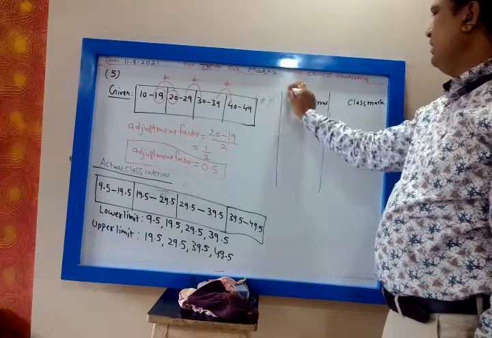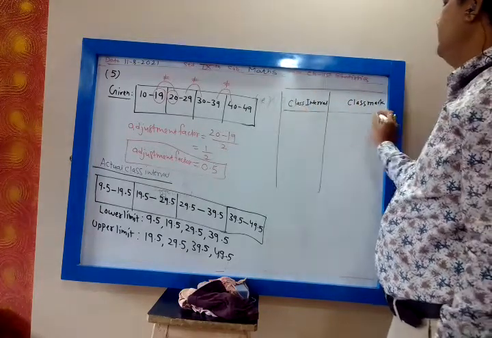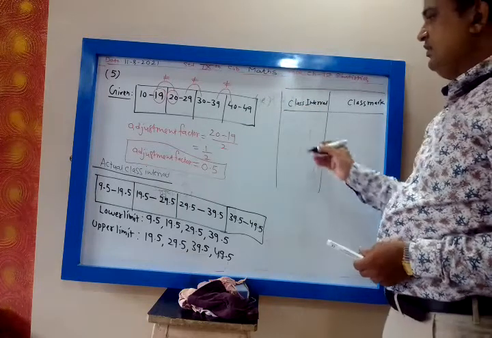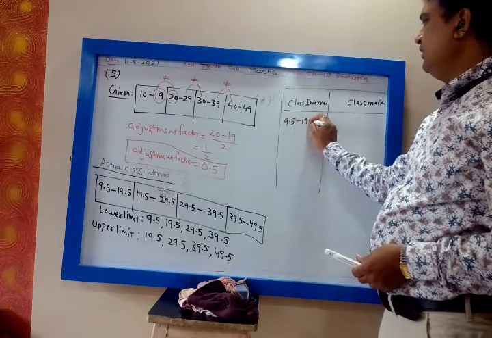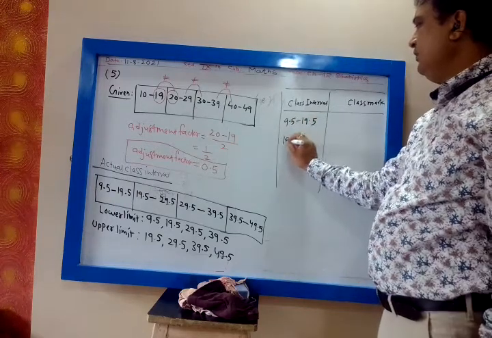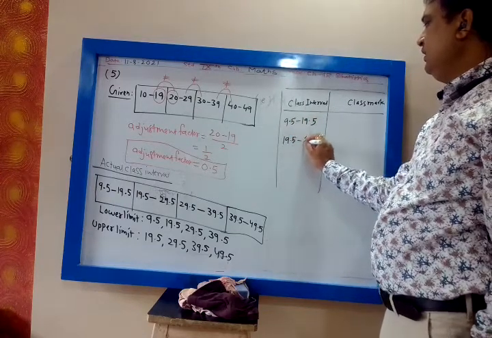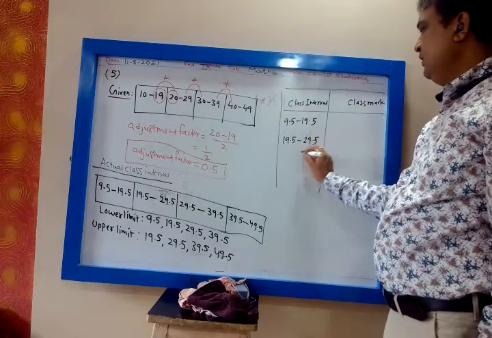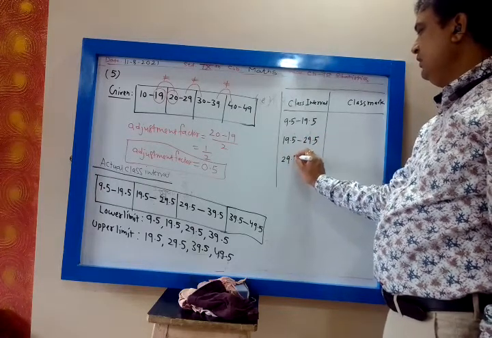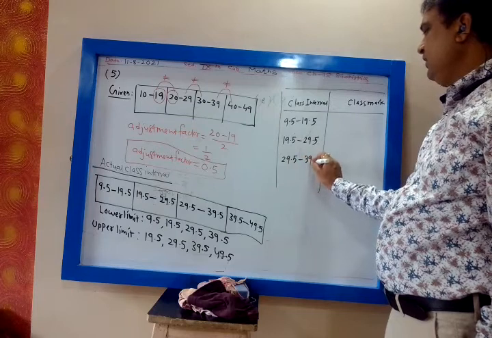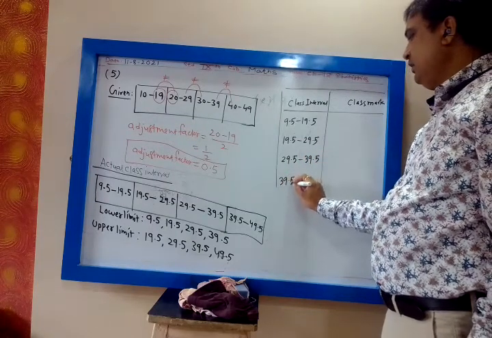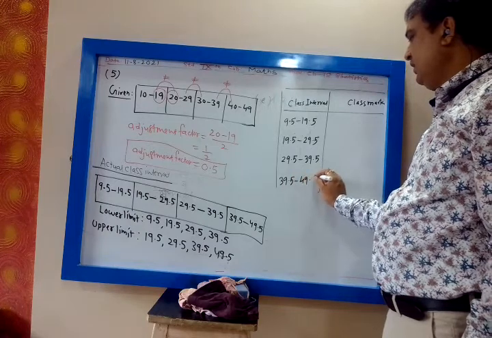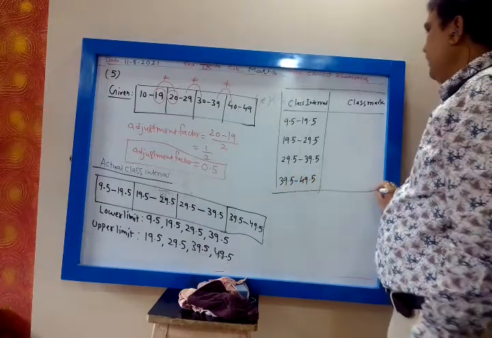The class intervals are 9.5 to 19.5, then 19.5 to 29.5, 29.5 to 39.5, 39.5 to 49.5.